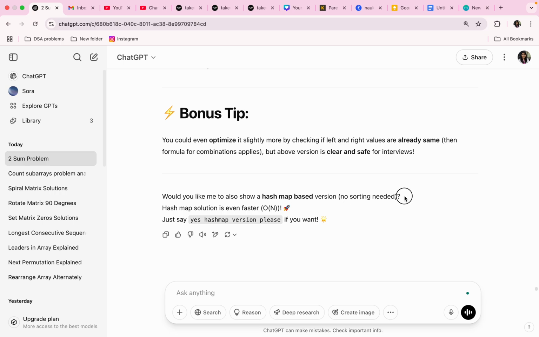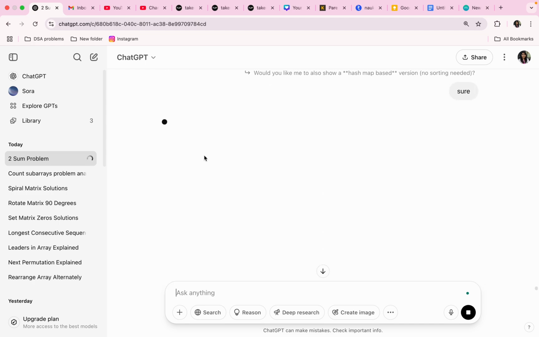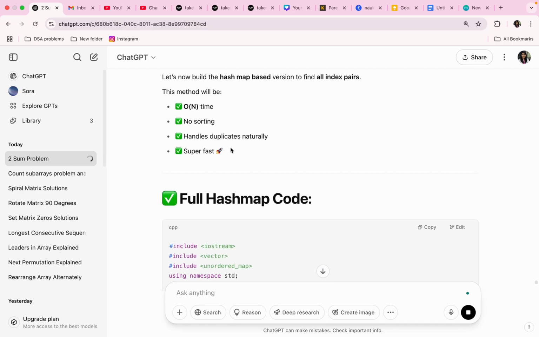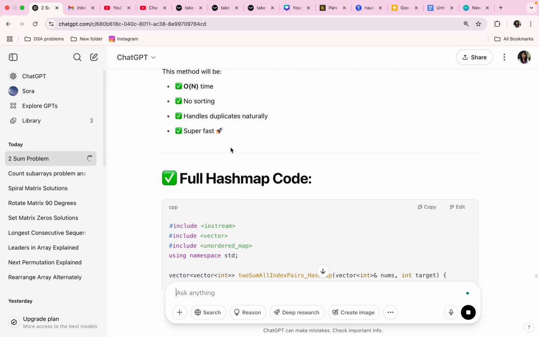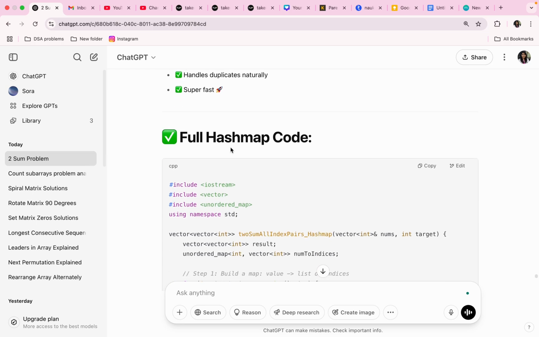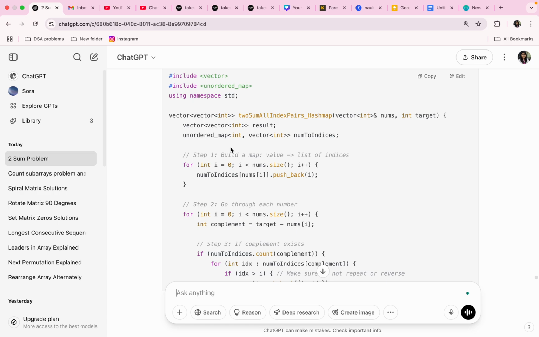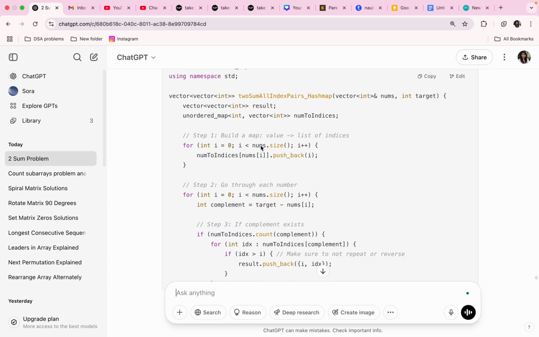Show a hash map. Sure. Let's see this now. Awesome. Let's now build the hash map based version of all index pairs. Big O of n time, no sorting, handles duplicates naturally, super fast. Again, we don't need to handle duplicates, but it's okay. If we don't need to handle duplicates, we have one solution. But if we want to handle duplicates and even optimize it, then we will solve it by this method.